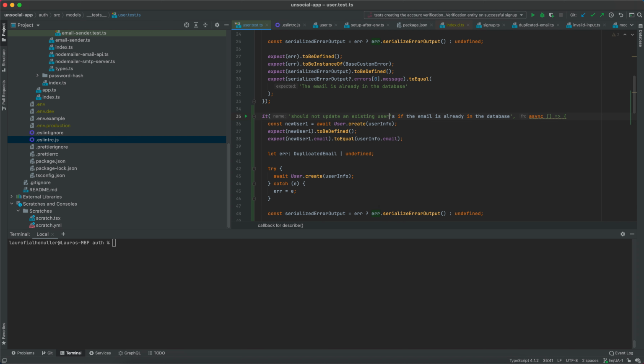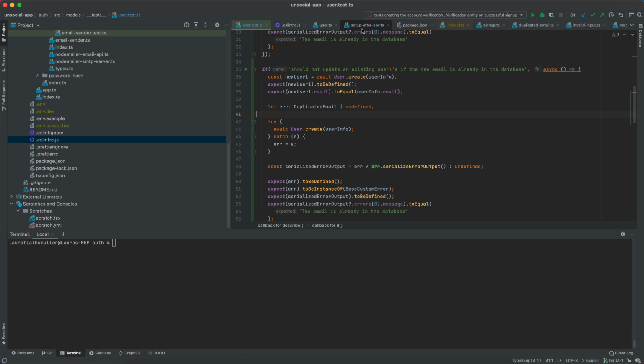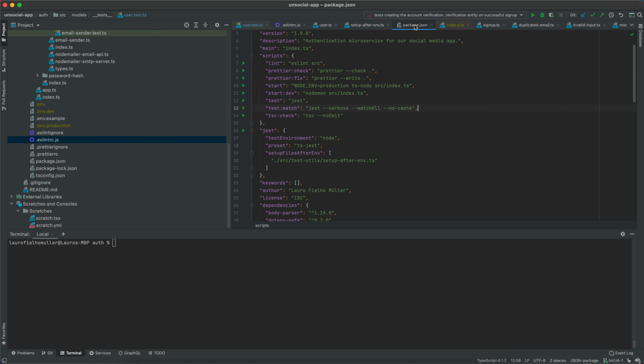So let's say an existing user's email, if the new email is already in the database. In order to test this, I need to start my jest test watcher. So let's come back to package.json, and I just want to make a small change here. I want to add a new flag which is called --runInBand, and this is because I have been experiencing somewhat slower tests, and this is one recommendation that you find quite often online when you look for slow jest tests. So I will add it here to our script.